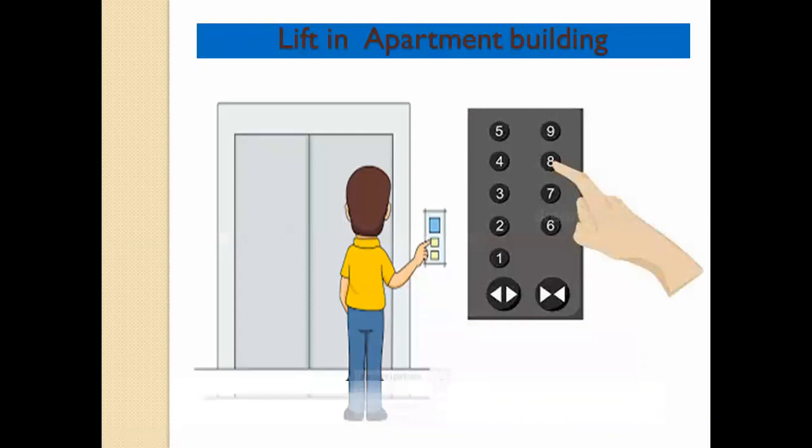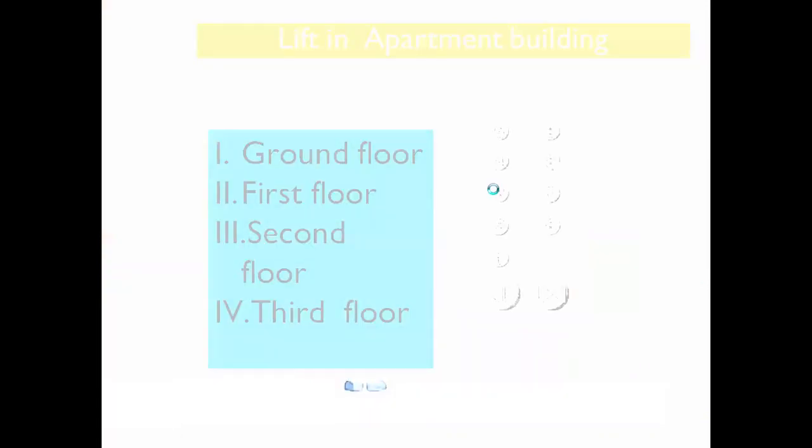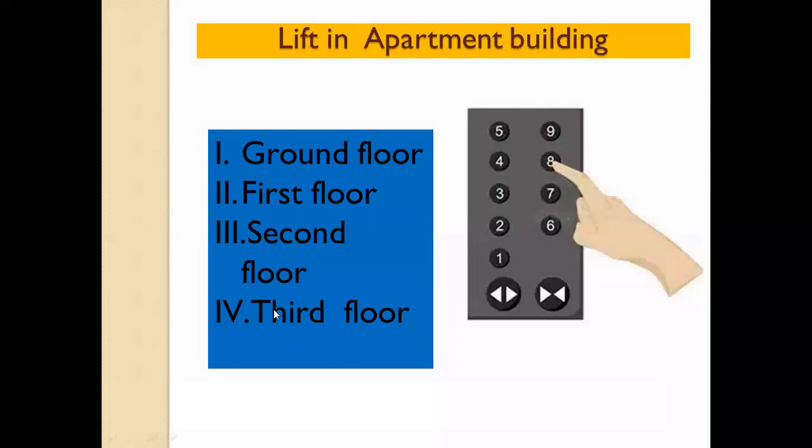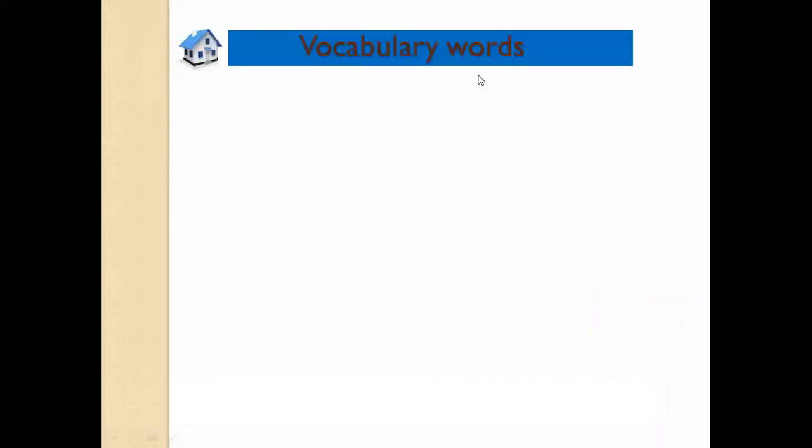If you want to go to floor number 3, you are going to press the button of floor number 3. So you can land on the third floor. Memorize this, boys. Ground floor, first floor, second floor, and we have the third floor.